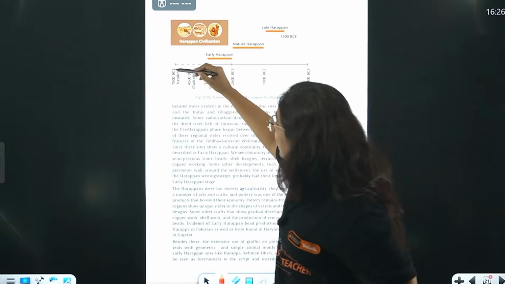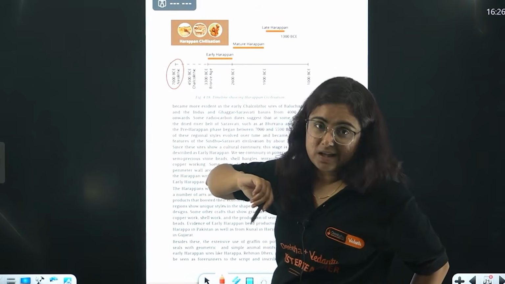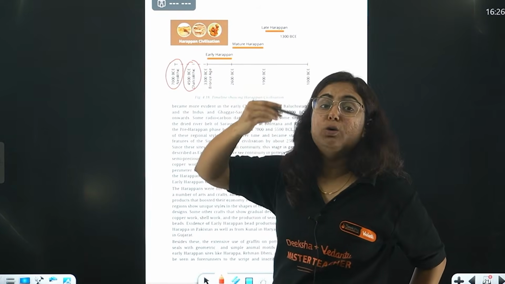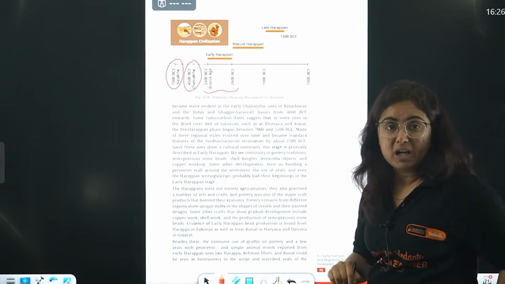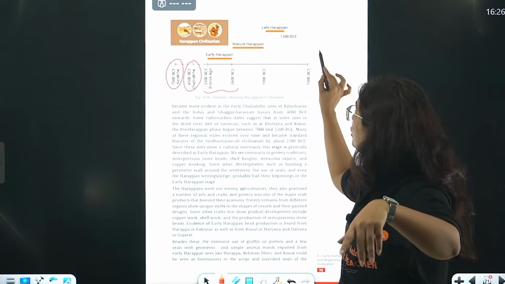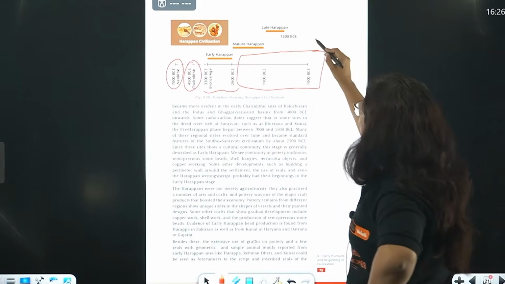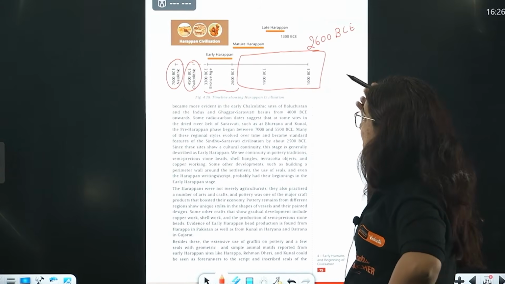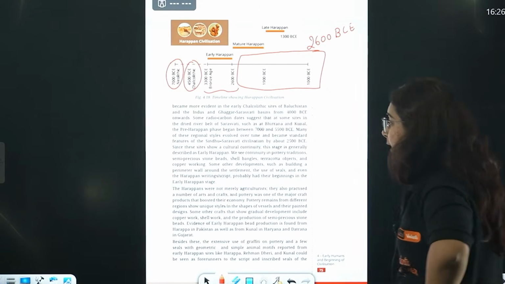What happened? Around 7000 BCE, the Neolithic age started, where humans started growing crops. Then the Chalcolithic age, 4500 BC, when humans used copper. And then the Bronze age particularly. Okay, in the Bronze age, we started seeing urbanization. But beta, the mature phase of Harappan civilization is from around 2600 BCE, as given in the book. This is what is written here.